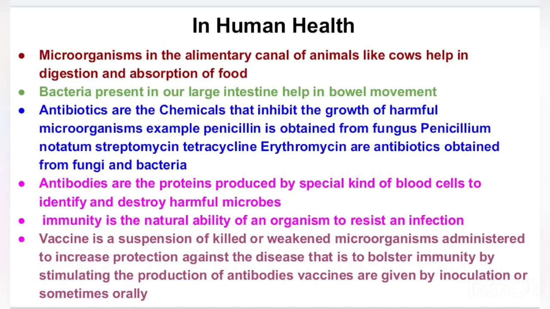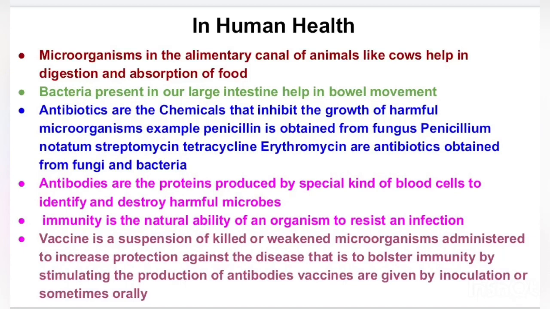So what are vaccines? These are suspensions of killed or weakened microorganisms which are harmful for us. These are administered in our body by the doctors only to increase our immunity, because when these vaccines enter our body in the form of killed or weakened harmful microorganisms, the antibodies take care of it.